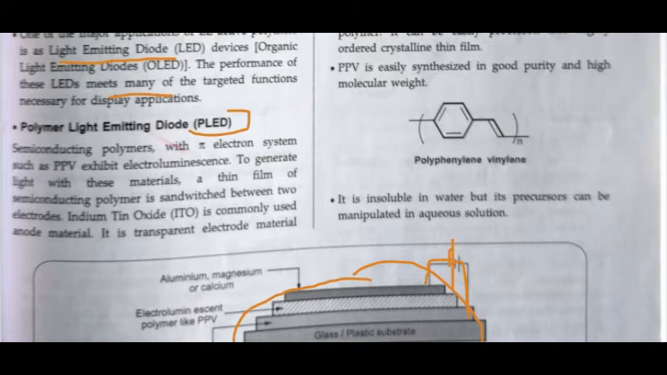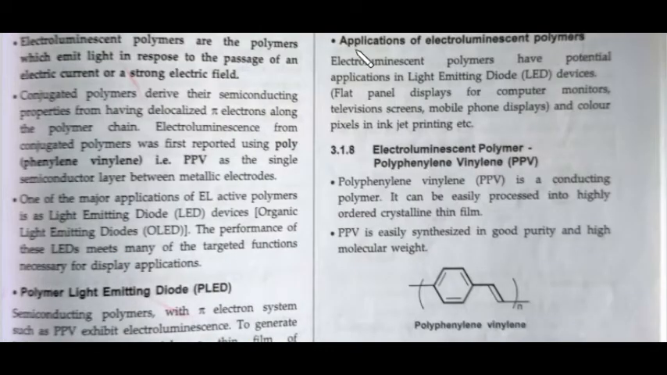So what are the applications of electroluminescent polymers? These polymers have a potential application as light emitting diodes. So these are used in LED devices, flat panel displays and computer monitors, television screens, mobile phone displays, and the color pixel in inkjet printing. So these are the various applications of electroluminescent polymers, and the example that we have to study is polyphenylene vinylene, which is PPV. This is the structure of PPV, right?